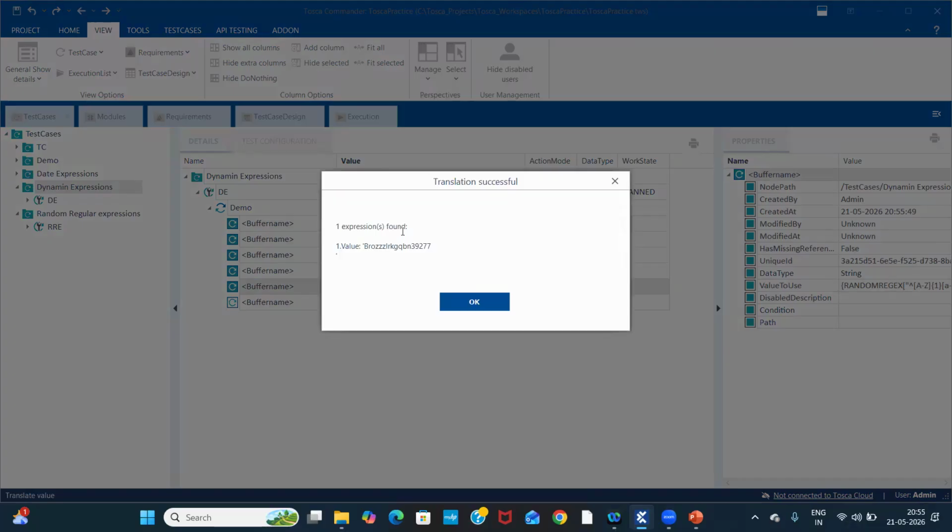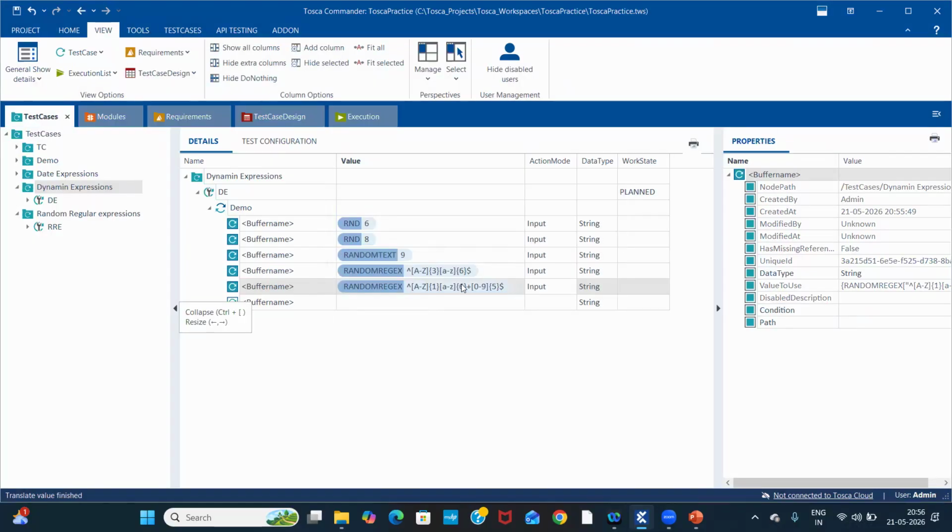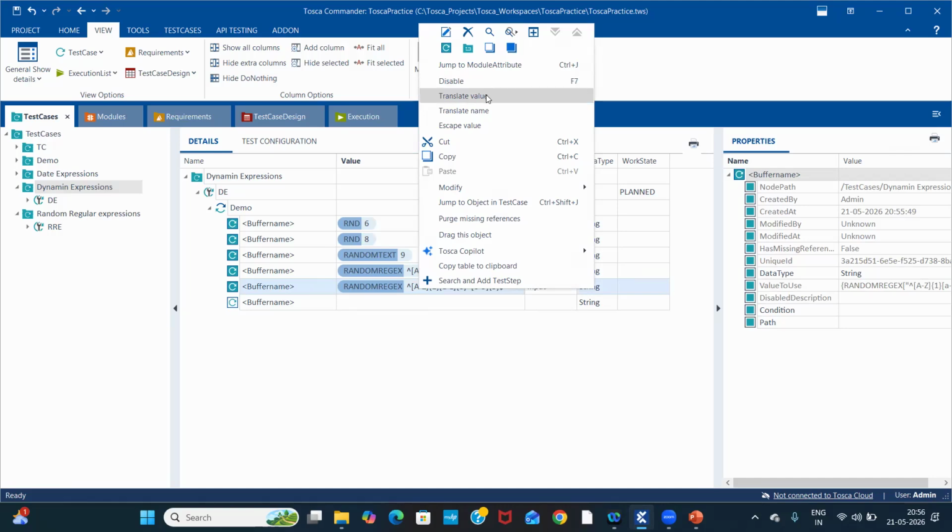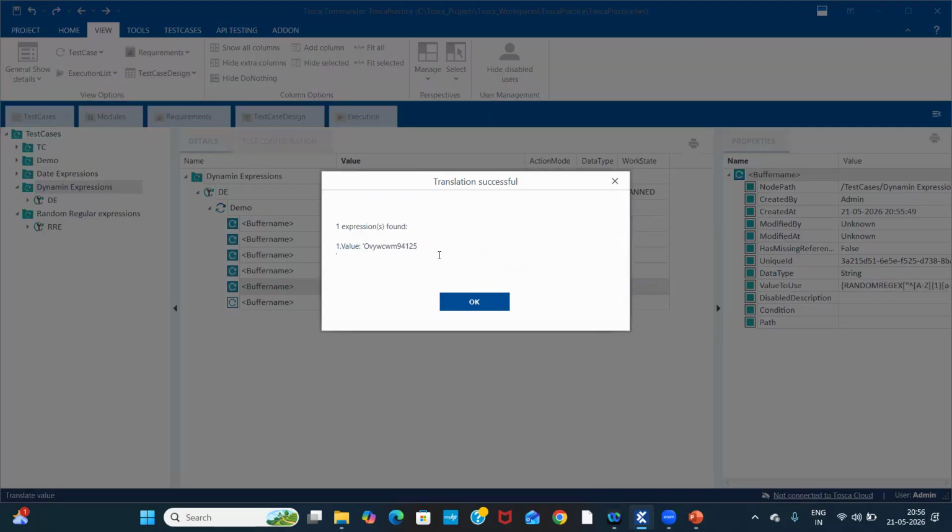Translate the value. See, the first letter is capital, remaining six. Sorry, I have to check how many numbers I gave. Remaining six. Yeah, now I'm getting it.